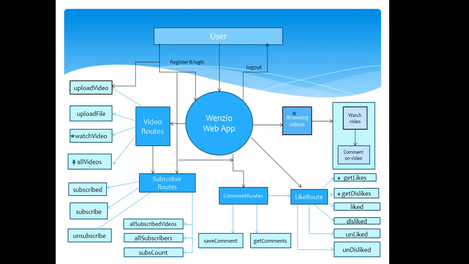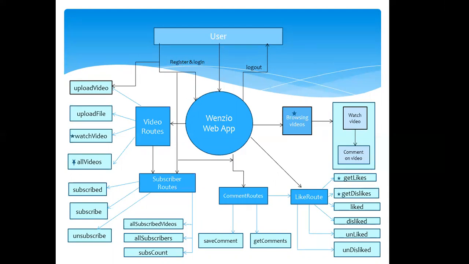The last route is the like routes. Here we have 6 requests. The first one is get likes, to get the likes for a video or a comment from the database. The next is similar to like, this is the dislike request. And the third one is the liked request, saving likes for a video or a comment in the database. So we need user ID and video ID to like a video, and we need user ID and comment ID to like a comment on the video.